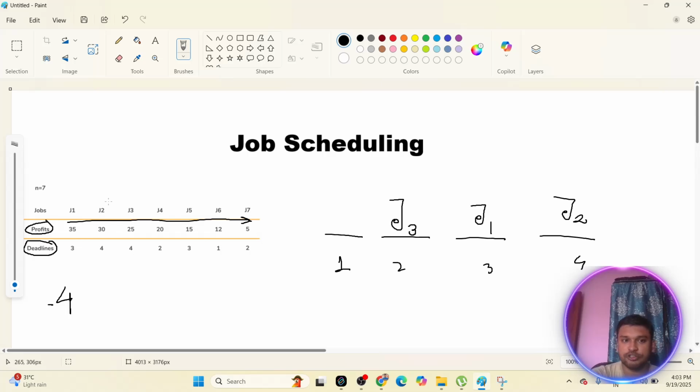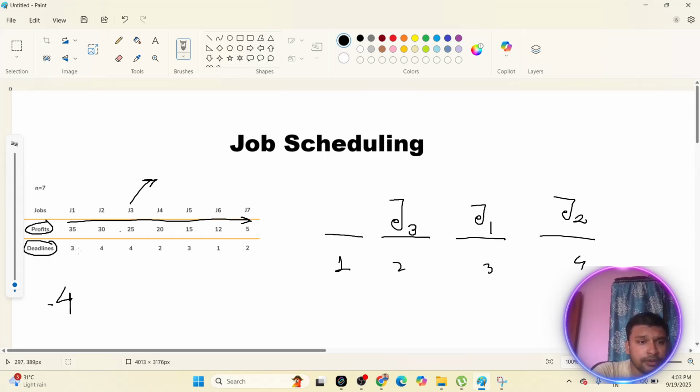Now think about it. The person who gave job 3 will be happy enough. Why? Because they don't have any problem if they get the response earlier. Whenever the job is given, they can wait for 4 days, but we are not making them wait 4 days. January 2nd is where we will get this job done. So I have assigned job 3 to day 2 only.